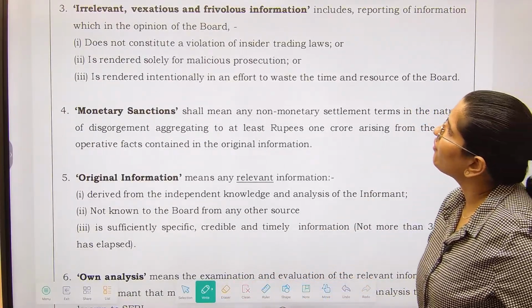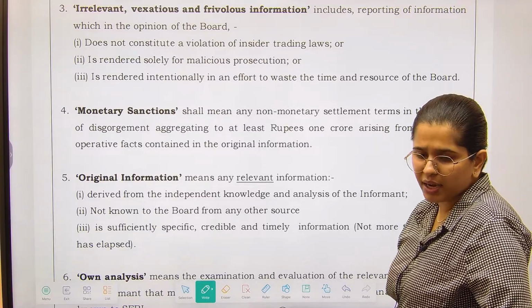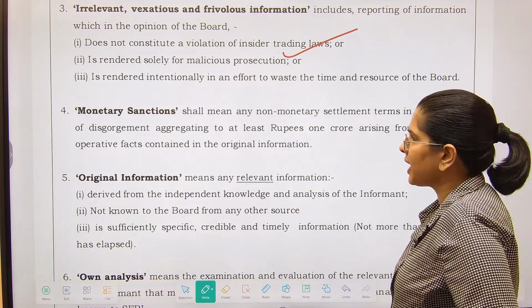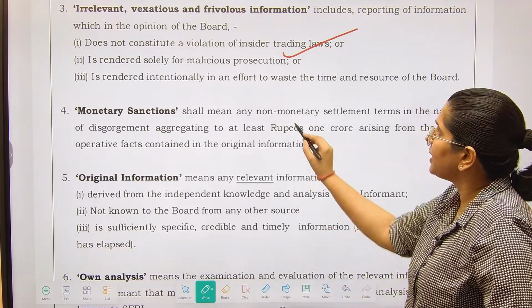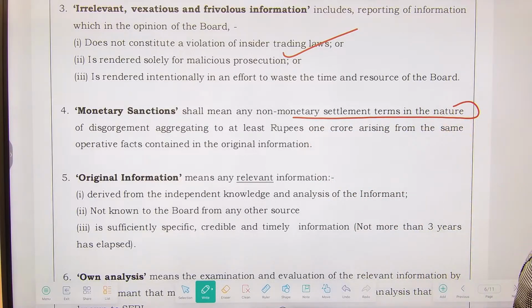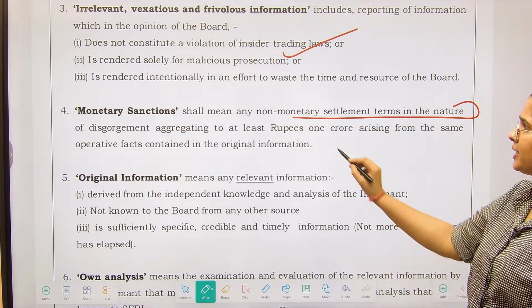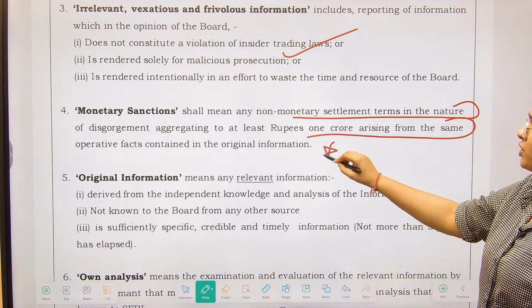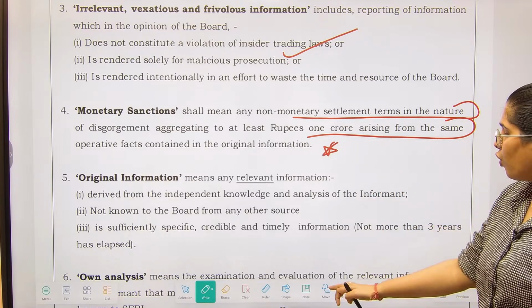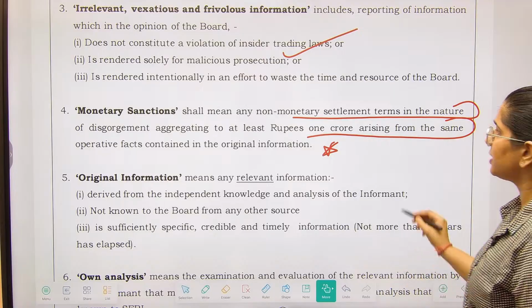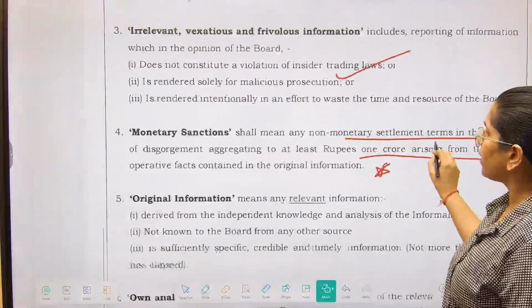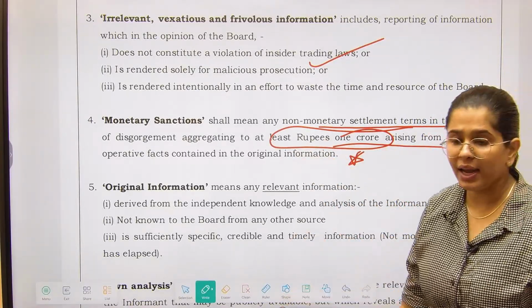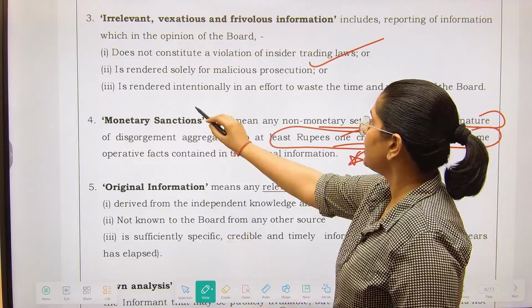Now, what is irrelevant, frivolous information is not to be read, because we understand what is irrelevant information, which does not constitute a violation of insider trading. Monetary sanction means any non-monetary settlement terms in the nature of disgorgement aggregating to at least rupee 1 crore arising from the same operative facts contained in the original information. So over here we are talking about that if there is a disgorgement of at least rupee 1 crore, then it will attract the monetary sanctions, right?